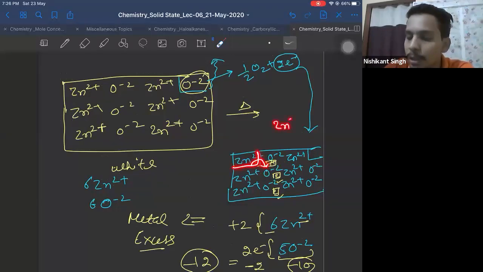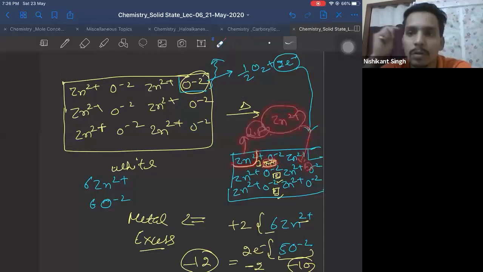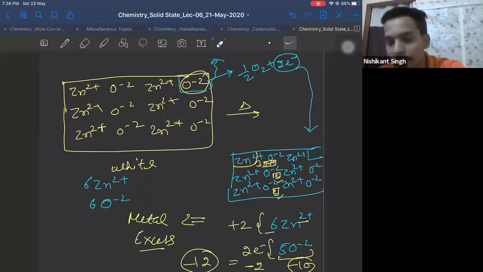What I'm trying to say here is, I have just assumed the zinc 2 plus of this has moved into interstices. If it was zinc 2 plus from outside coming inside, then it will definitely come to interstices because there is no lattice point free. Okay? So I have assumed it to be internal Zn2 plus. But if it was external Zn2 plus, then definitely it will occupy interstices. If it is internal Zn2 plus, it may be at a lattice point or it may remain at interstices also. Both are fine.